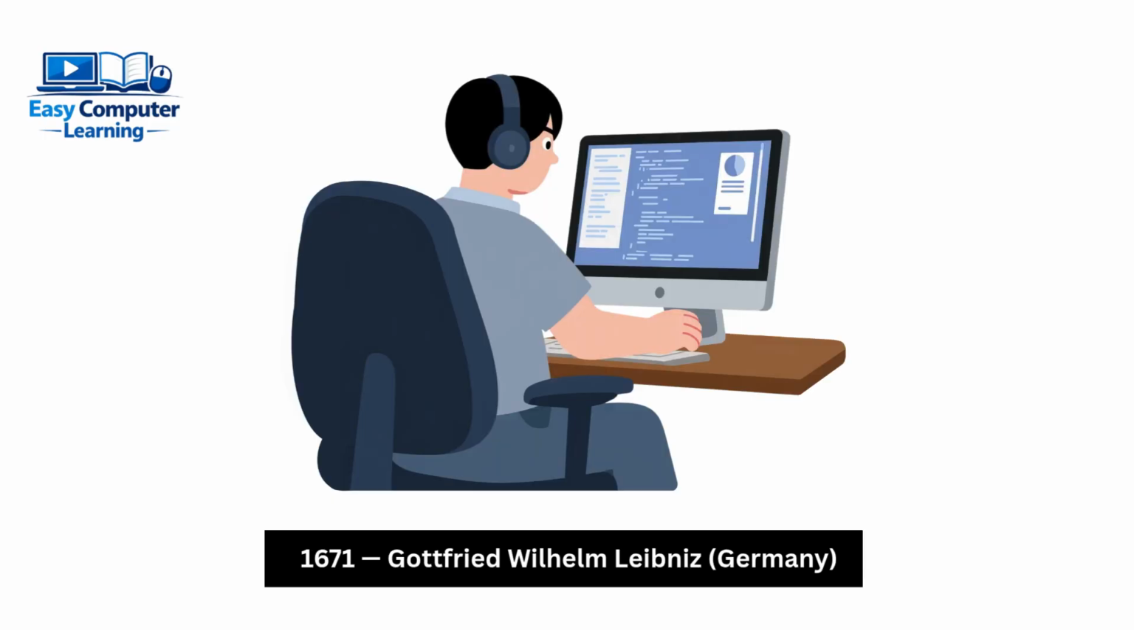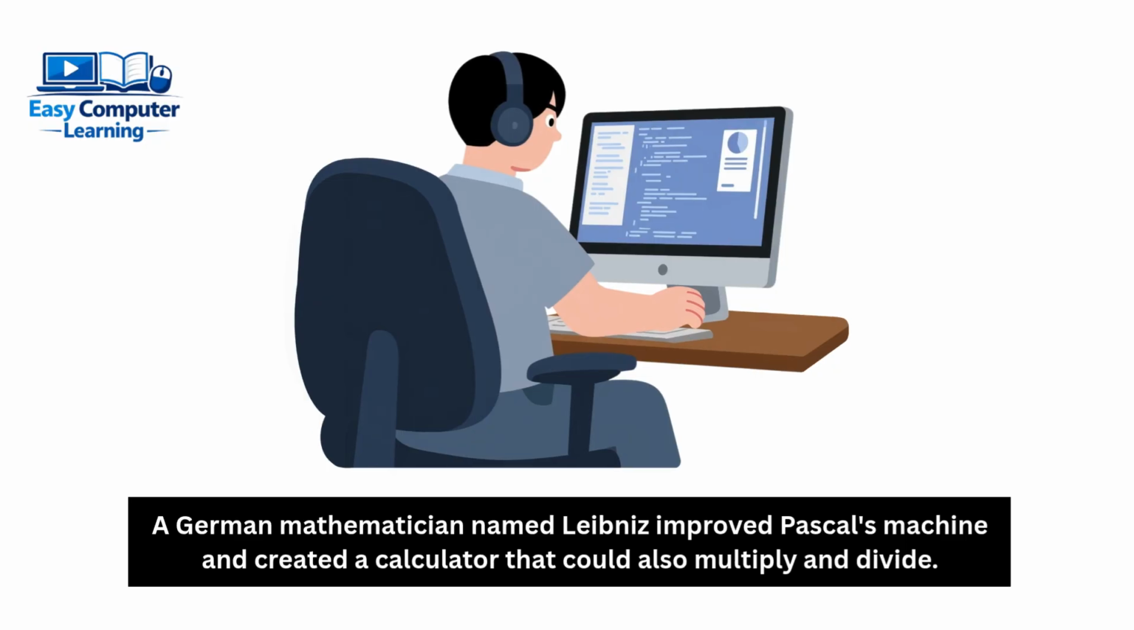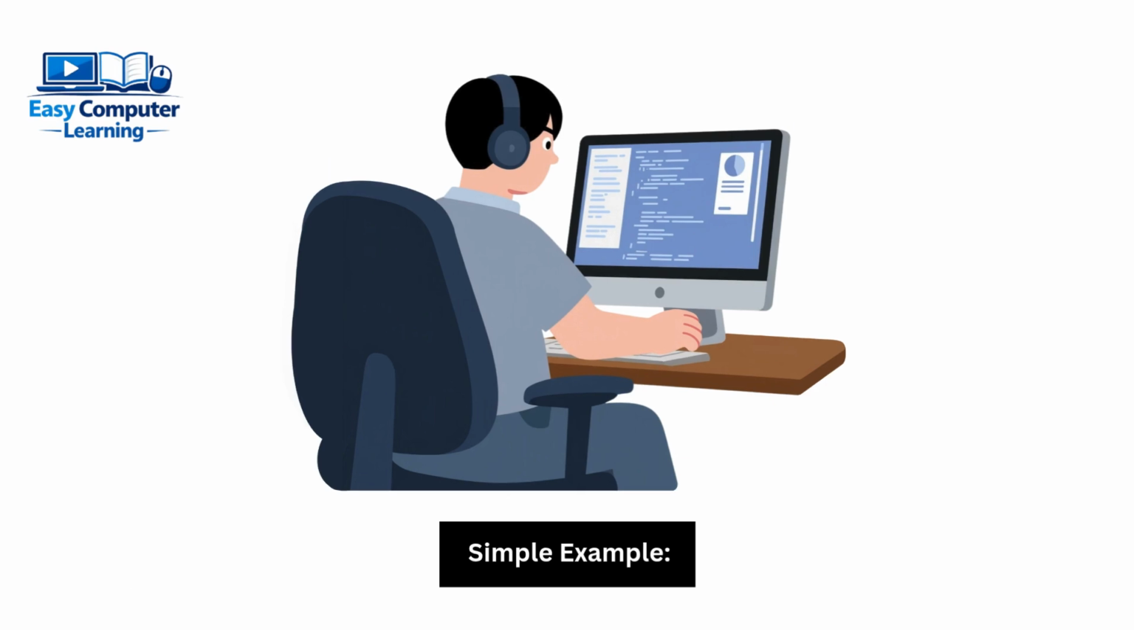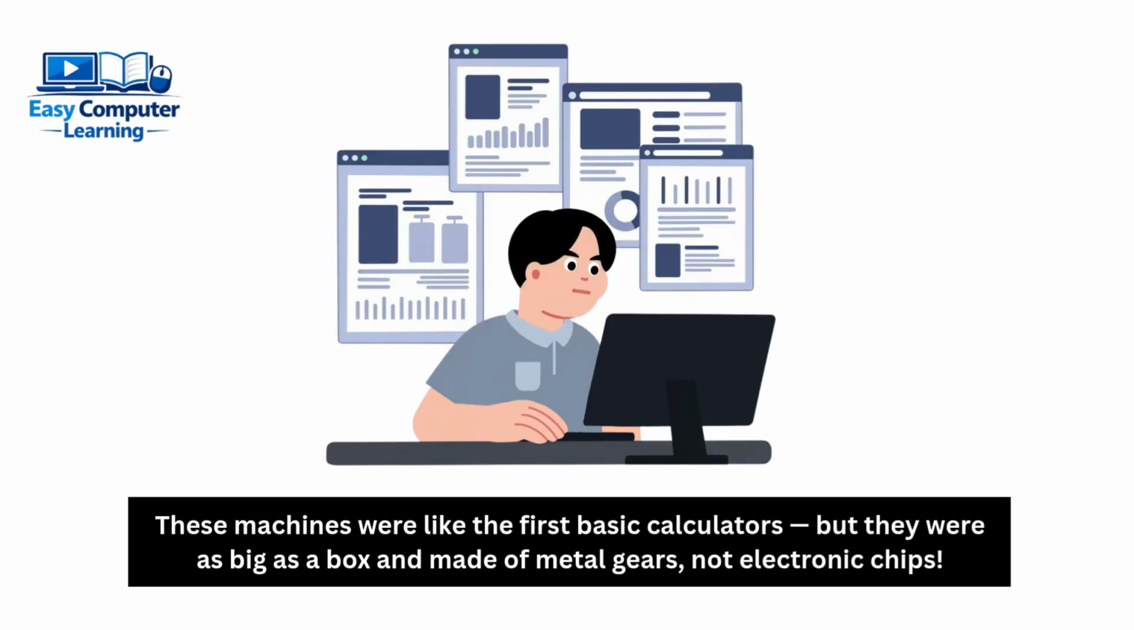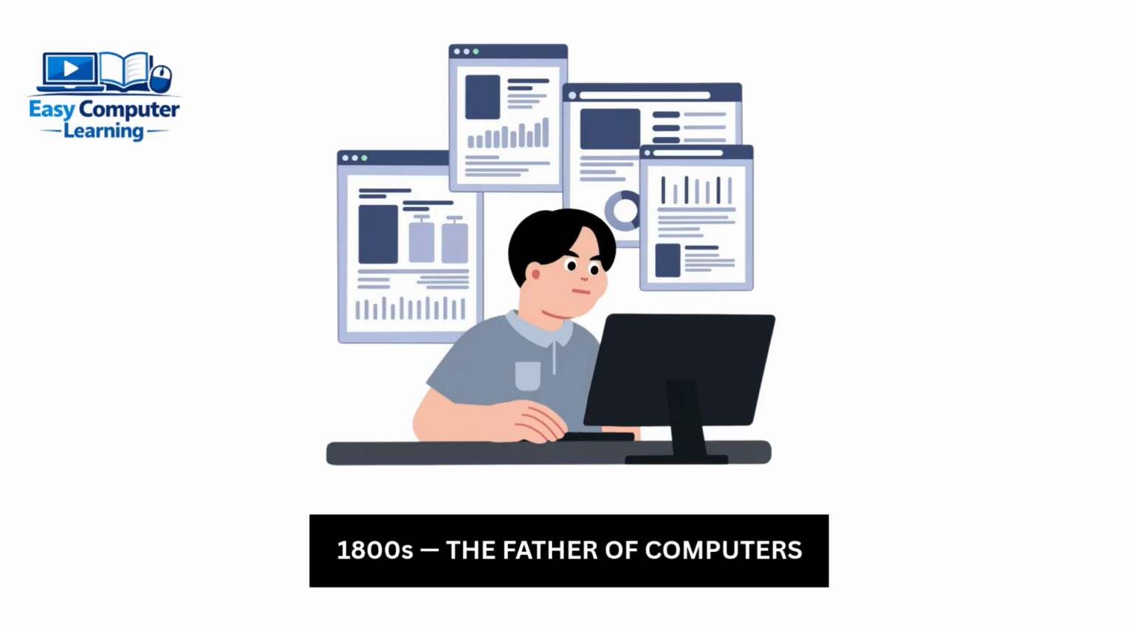1671, Gottfried Wilhelm Leibniz, Germany. A German mathematician named Leibniz improved Pascal's machine and created a calculator that could also multiply and divide. Simple example: these machines were like the first basic calculators, but they were as big as a box and made of metal gears, not electronic chips.